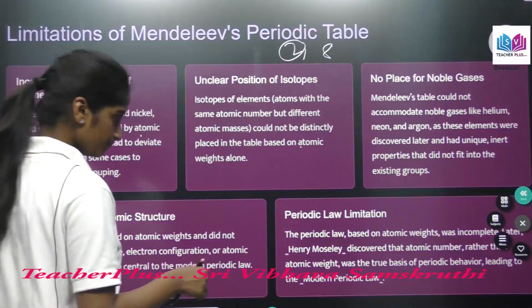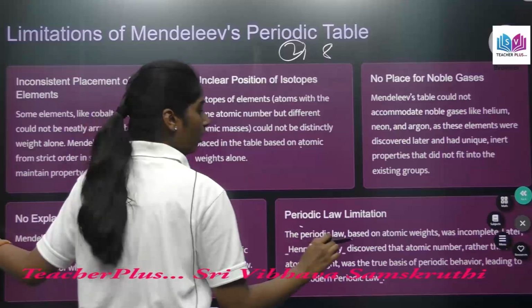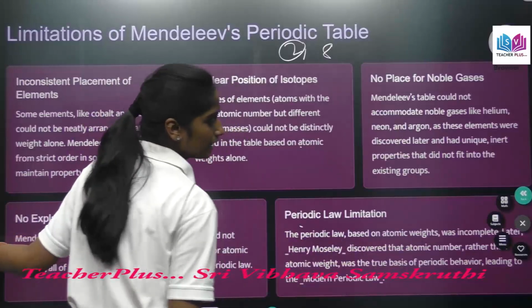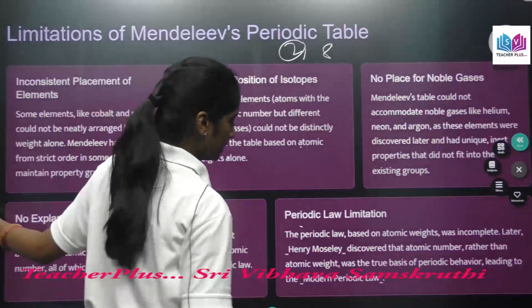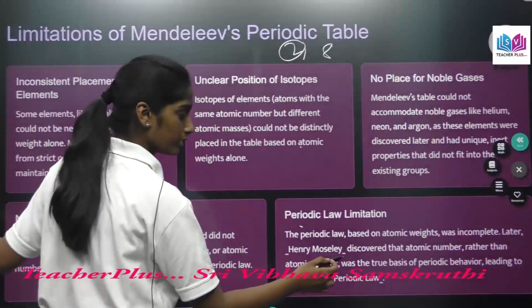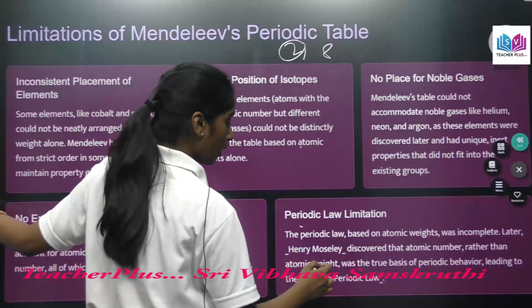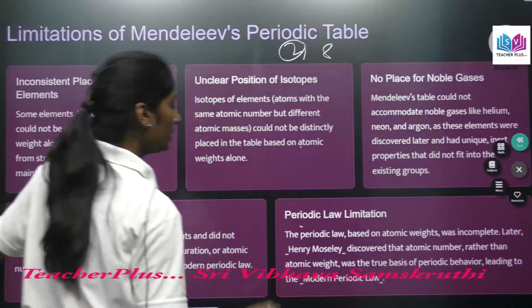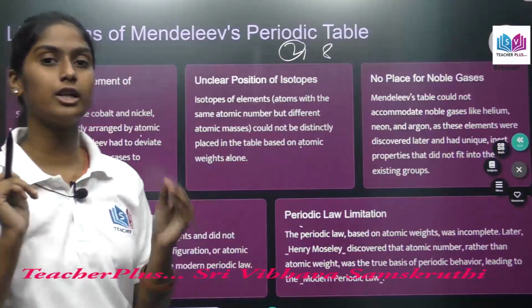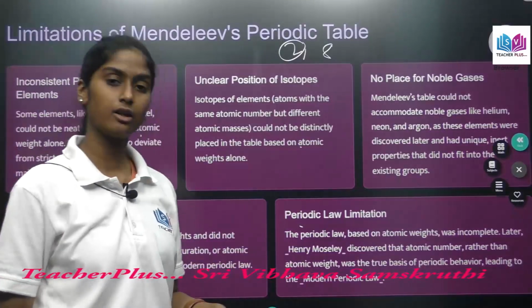And here, periodic law limitation. The periodic law based on atomic weights was incomplete. Later, Henry Moseley discovered that atomic number rather than atomic weight was the true basis of periodic behavior, leading to the modern periodic law. So, who gave the modern periodic law?